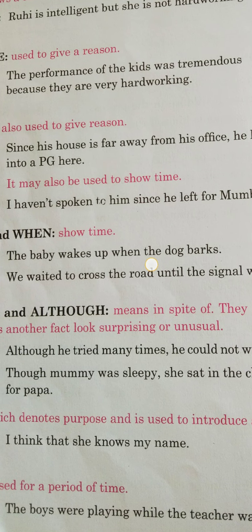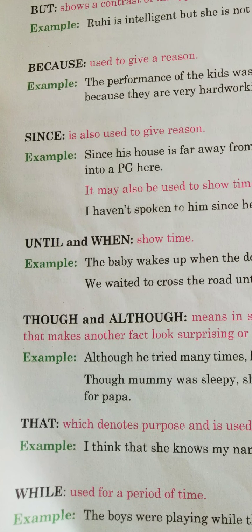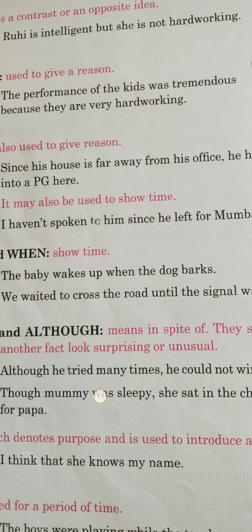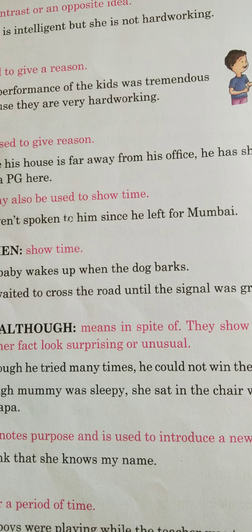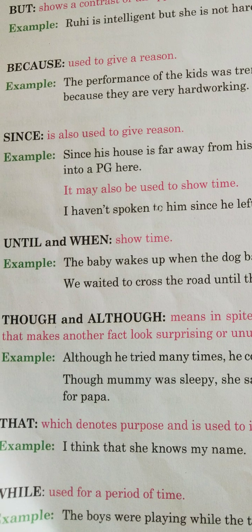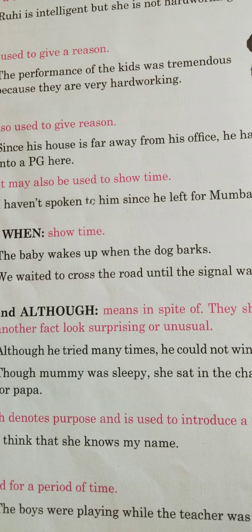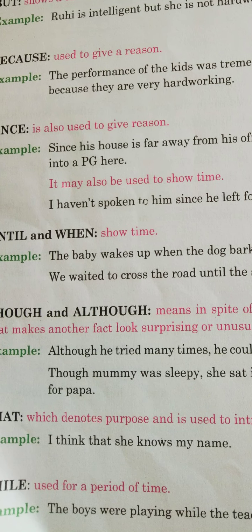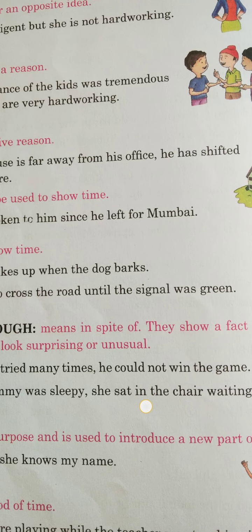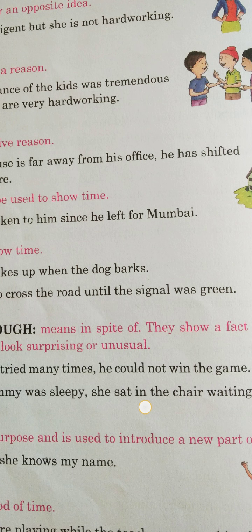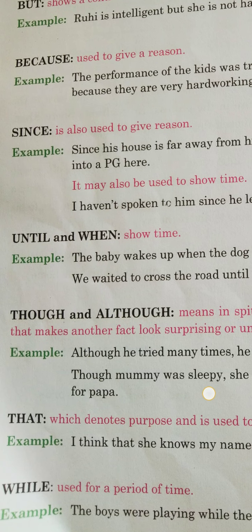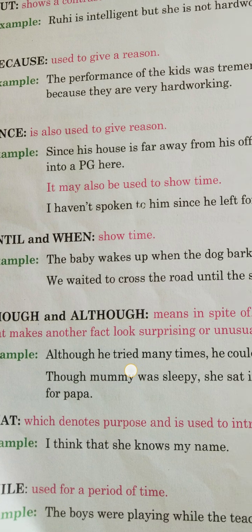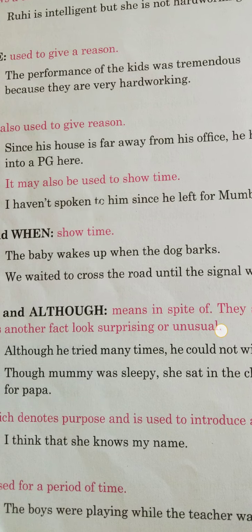Now, until and when. Until and when again show the time, like the baby wakes up when the dog barks. So when we have used when, the baby wakes up when the dog barks, it is showing the time. We waited to cross the road until the signal was green. So until again is showing the time.